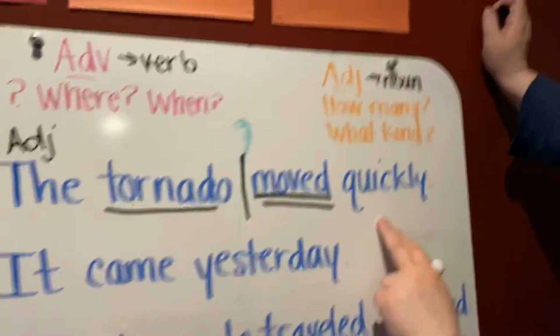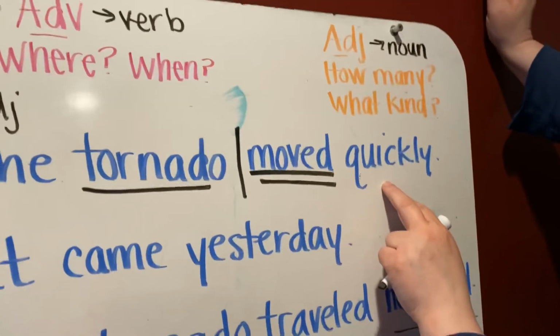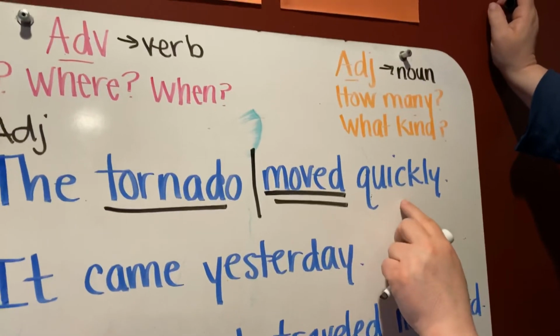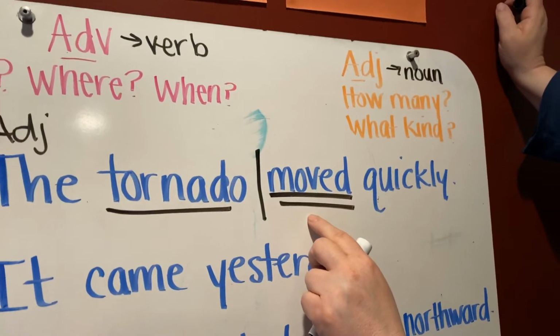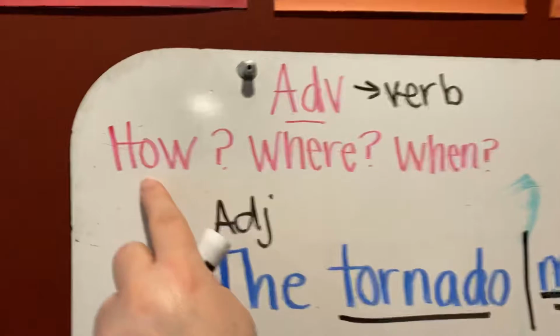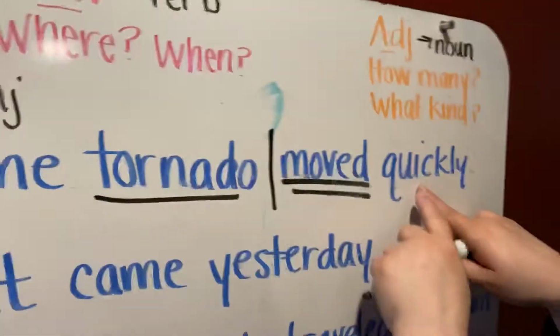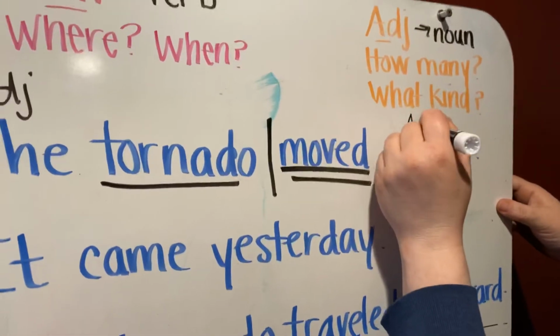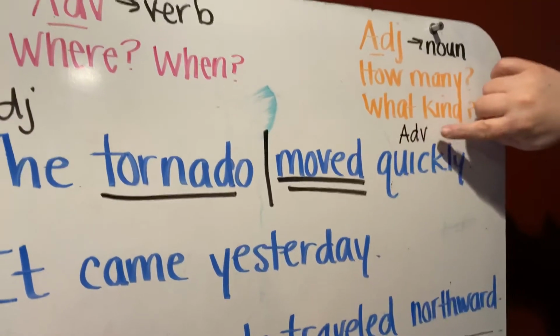Now quickly is an adverb because it's describing moved. And what question is it answering? The tornado moved how? The tornado moved quickly. So it's answering the question how, and we mark it this way: adverb.